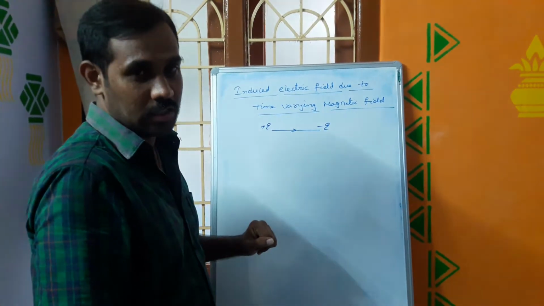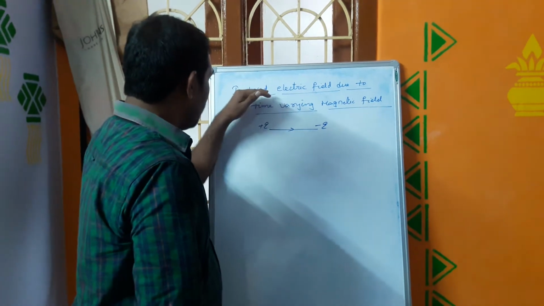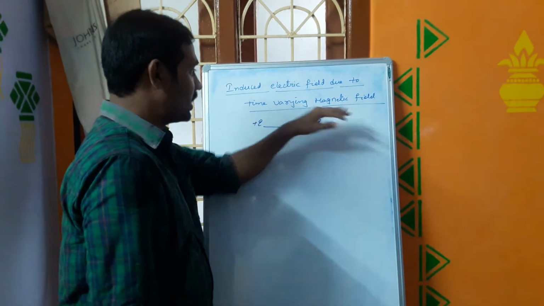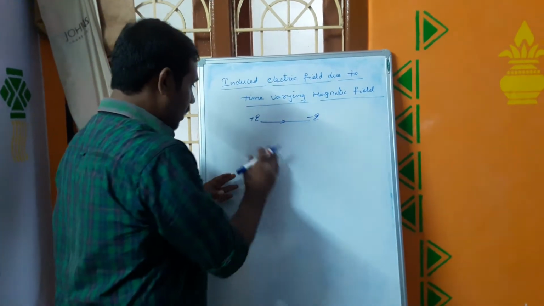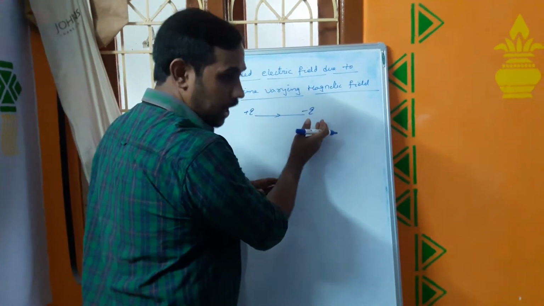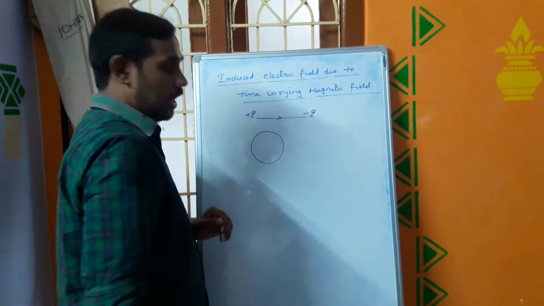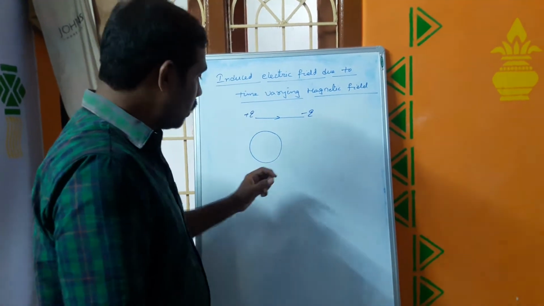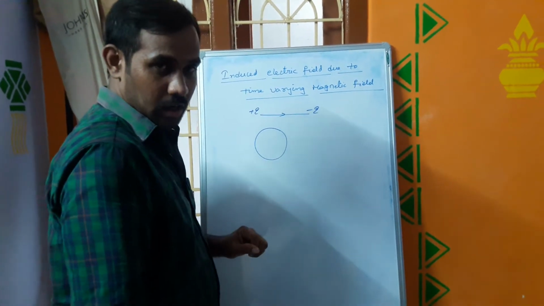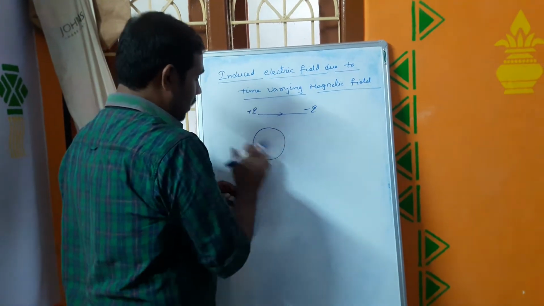But in case of induced electric field, due to this time varying magnetic field, they do not have any terminal point, because they always form a closed loop. They always form closed loops due to time varying magnetic field. Now we'll discuss how we get these closed loops.